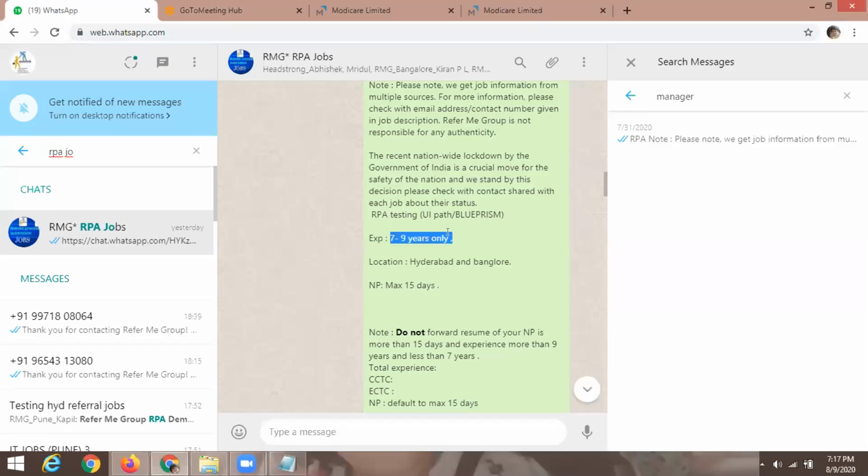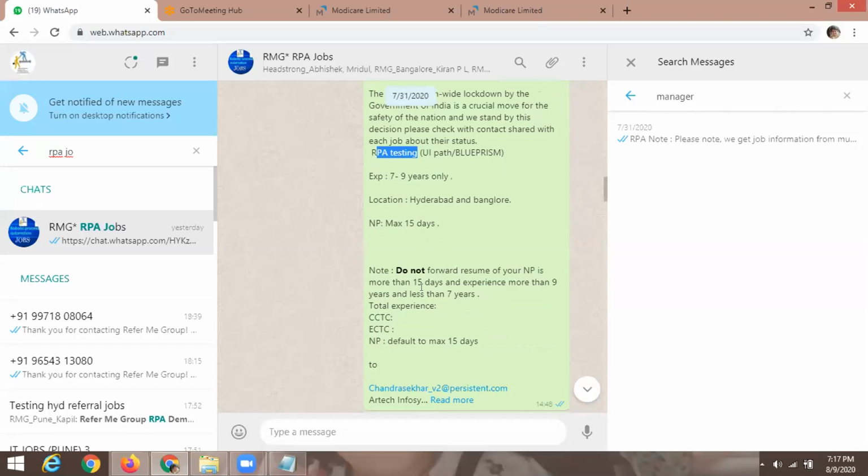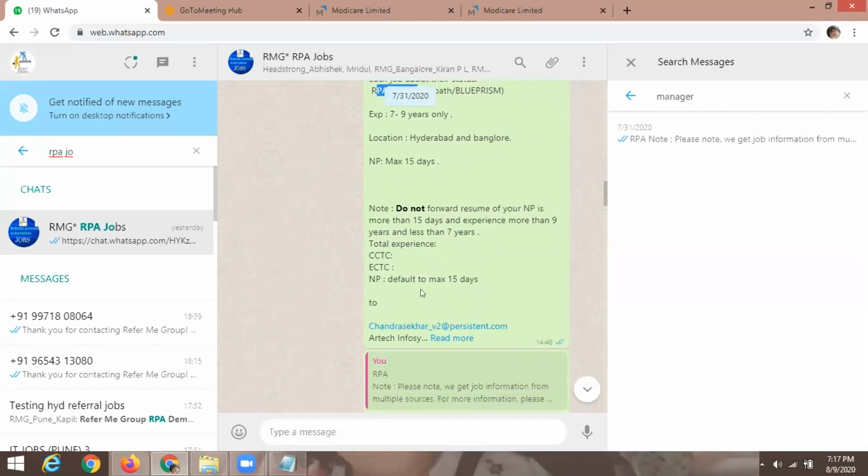See, at 7 to 9 years of experience, Hyderabad, Bangalore, and notice period, obviously because of COVID-19, people are looking at early joiner. So it is UiPath and Blueprint, and this is for where I have RPA testing, right? Correct. So people look for that thing also, right?